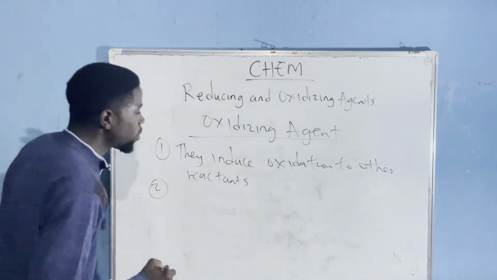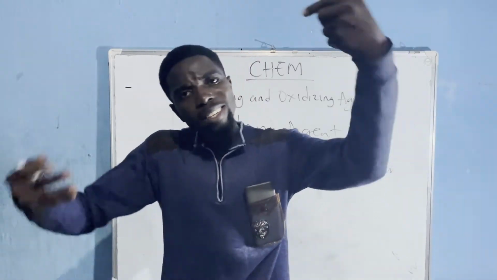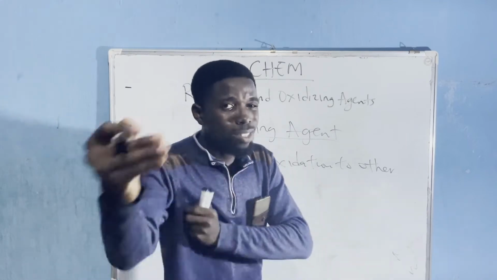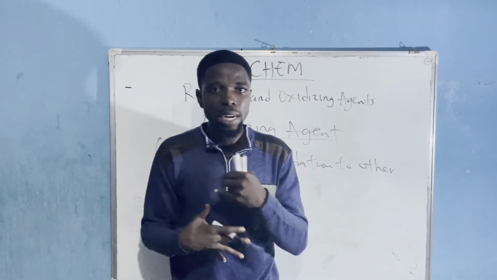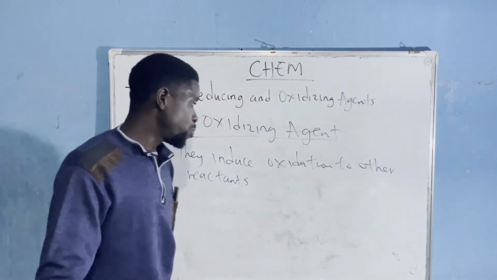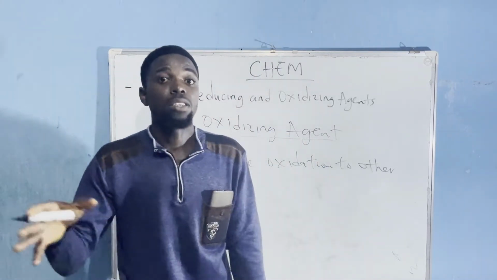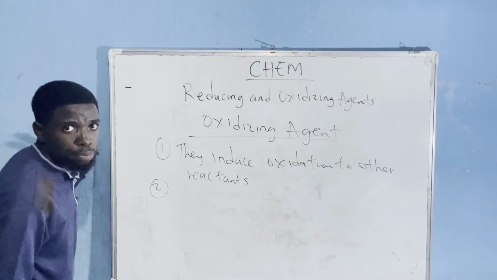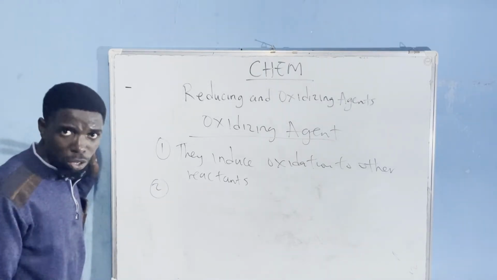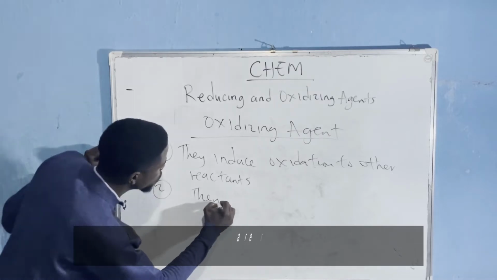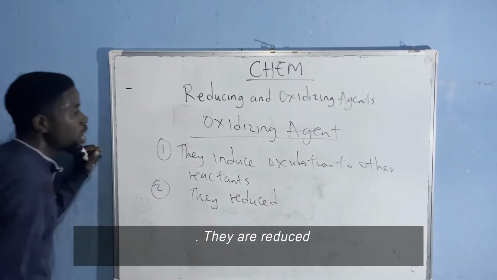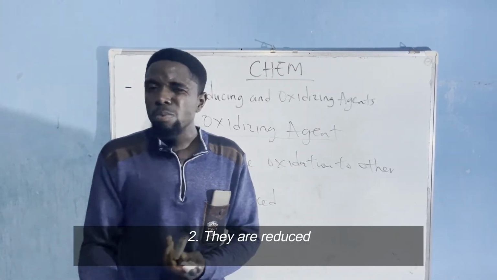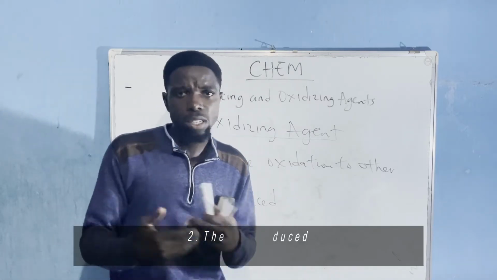The second property of an oxidizing agent is if it induces oxidation, itself has to be affected by the opposite process. I told you earlier on that agents of darkness will cause darkness, but they can only be affected by light. So you know what they said? Yeah, Bible people. Light shines in darkness, and darkness comprehends it not. So you get the point. So oxidizing agents will induce oxidation, but itself has to be affected by reduction. So it means that they are reduced. When you are looking out for an oxidizing agent, you are looking out for the particular reactant that is reduced. It's more like a paradox. The oxidizing agent is reduced while the reducing agent is oxidized.